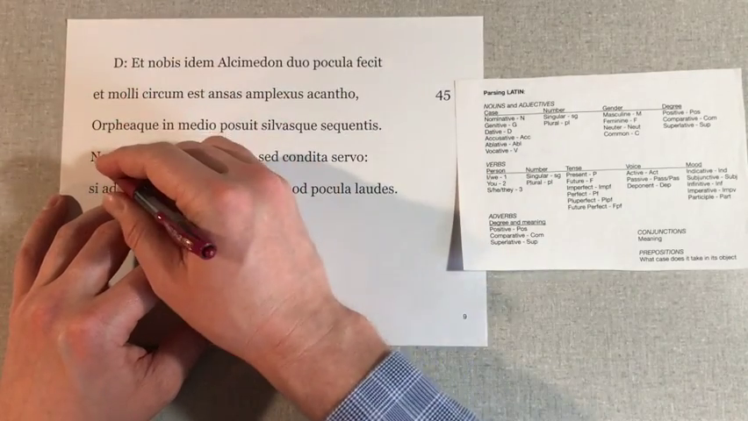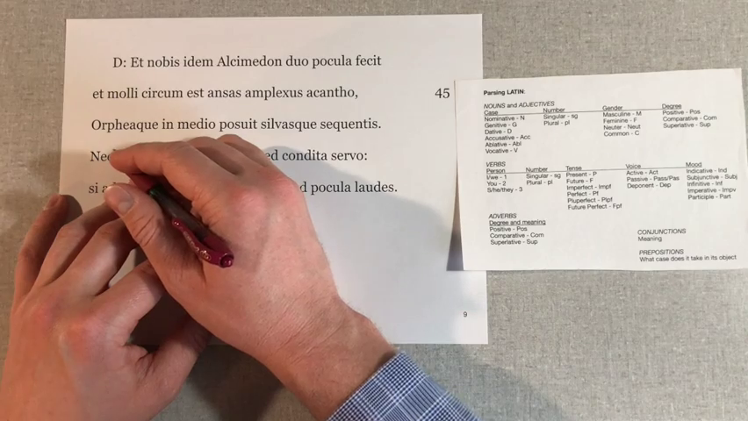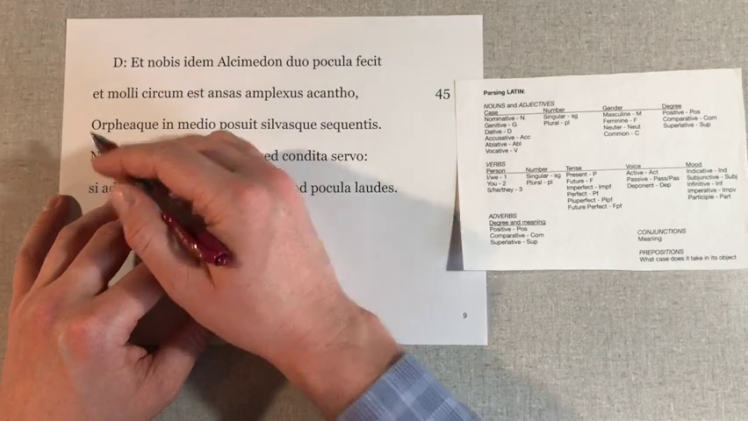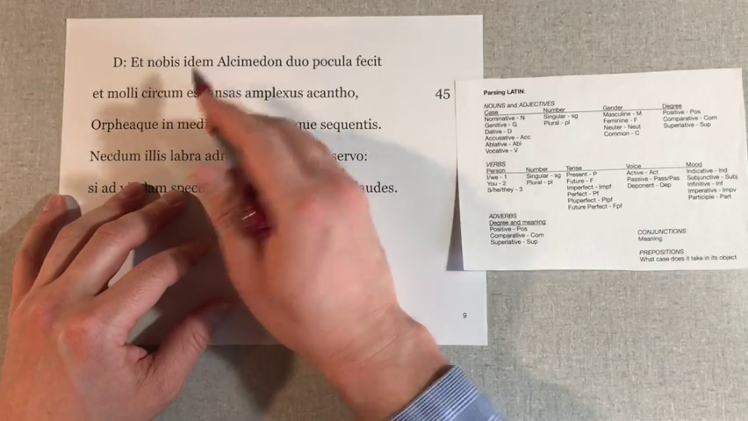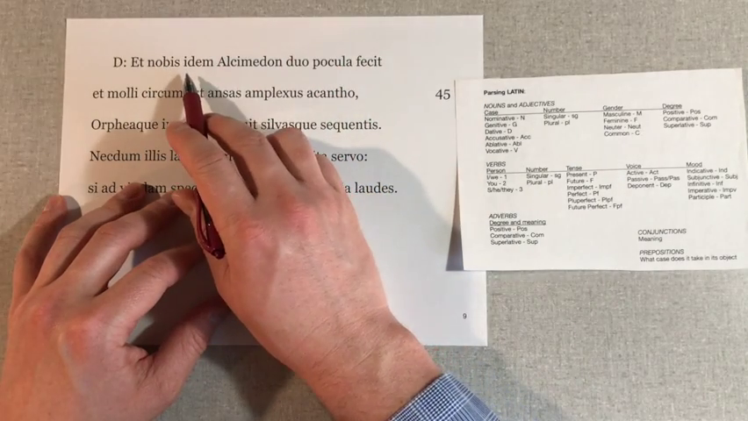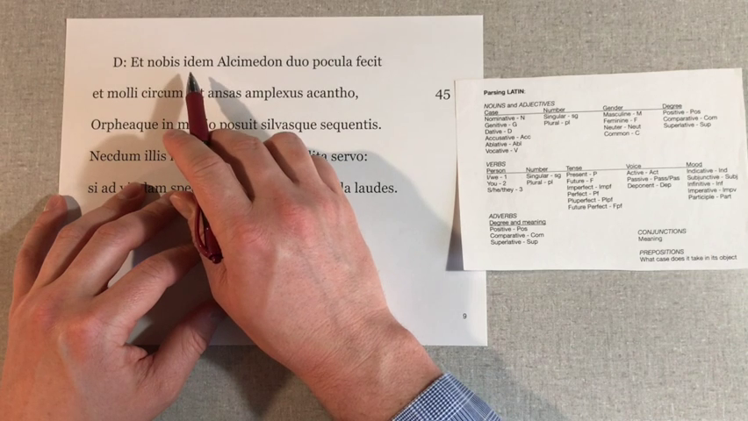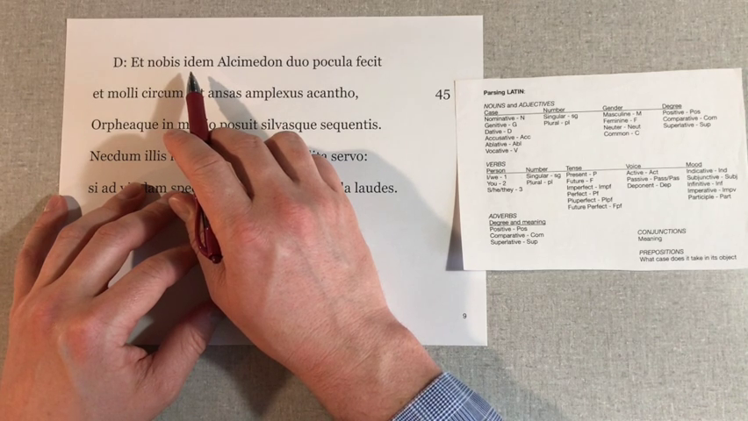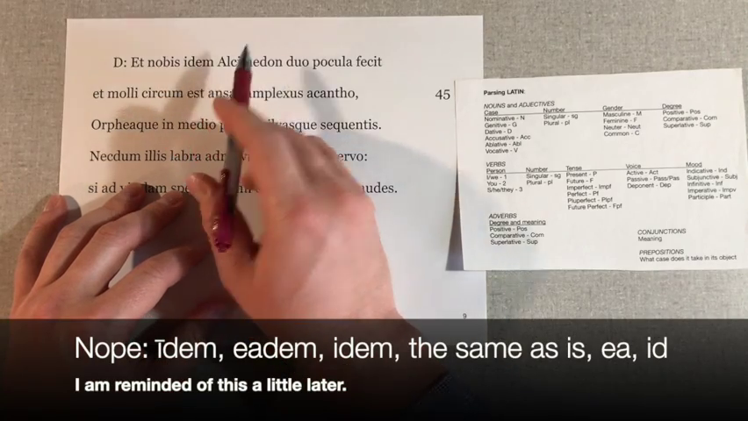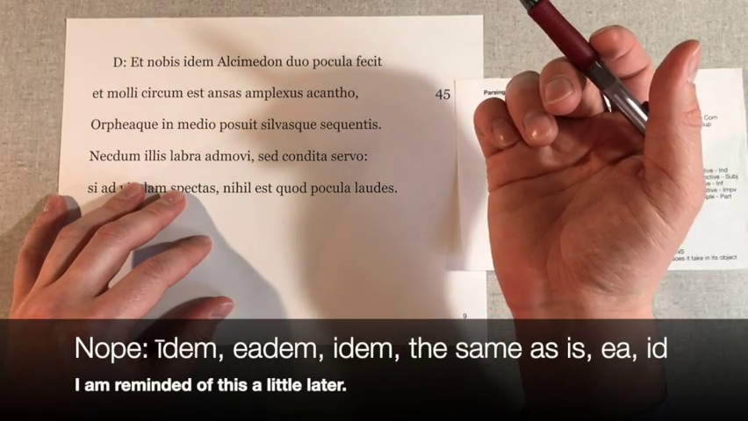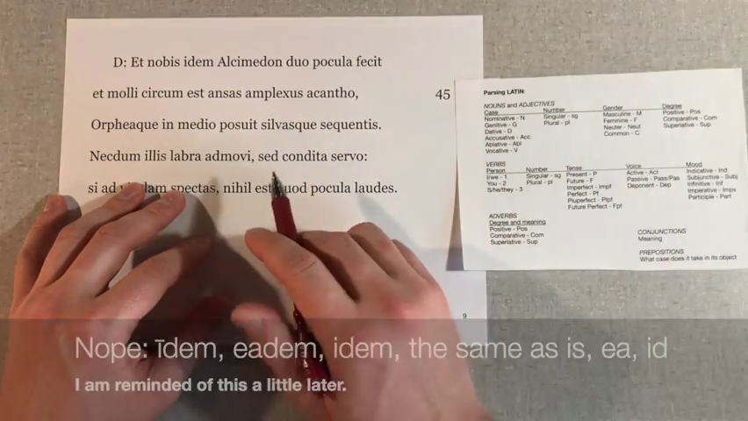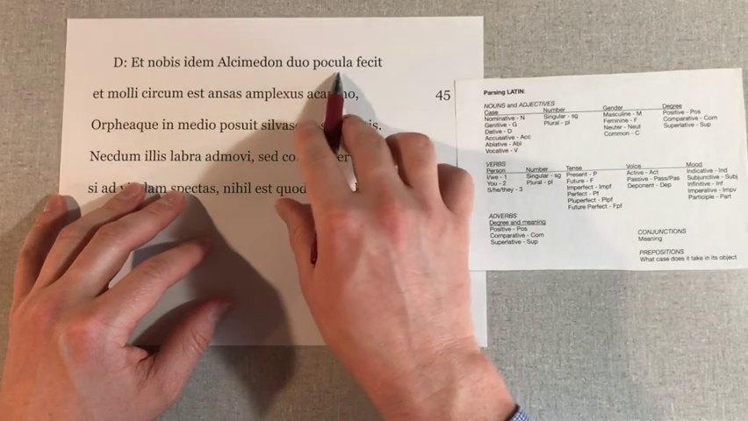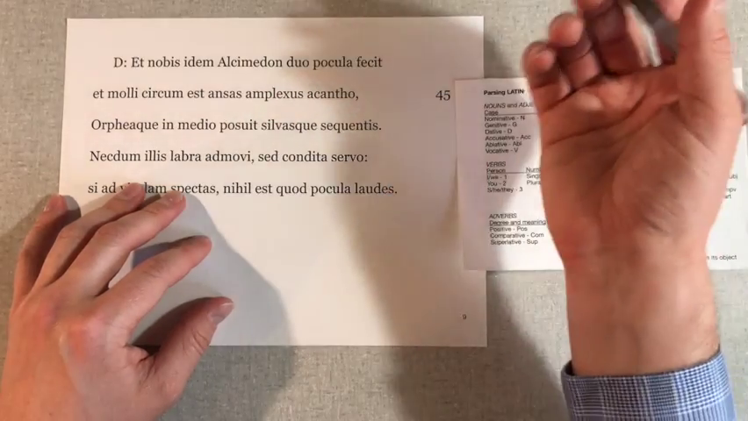Also, nobis, this is going to be dative or ablative plural, so we want to take a look at the verb and see which one the verb wants. Idem is the word that means same, and id is accusative singular neuter. No. Idem might be indeclinable. I don't remember. I'll have to put a note about that. Alcimedon, this is the guy we identified as meaning something like strong ruler previously. Duo, and pocula, this is a word we've seen for the goblet previously.